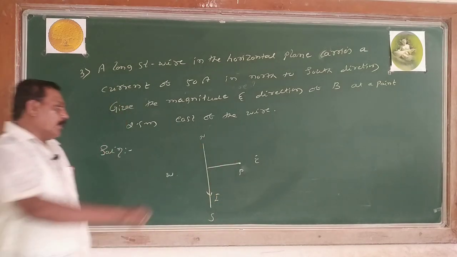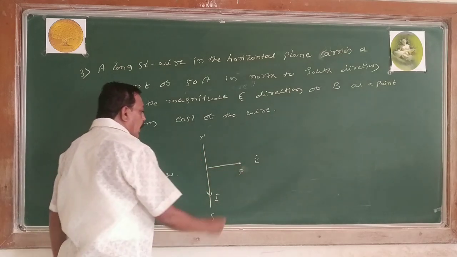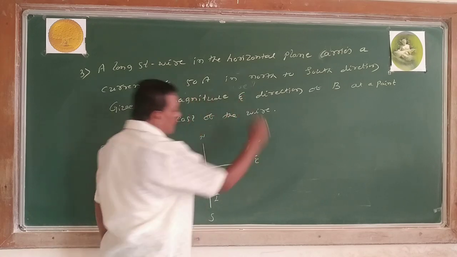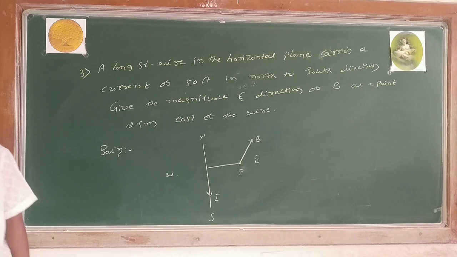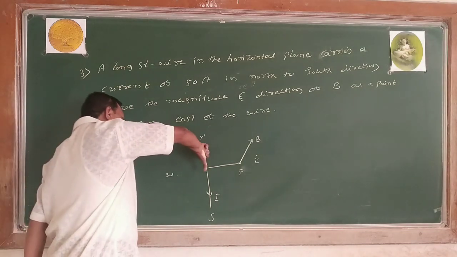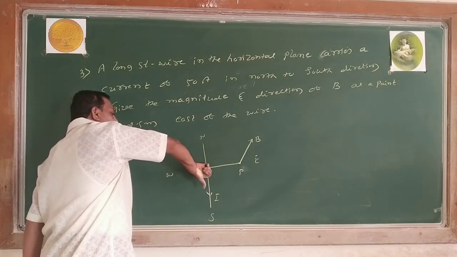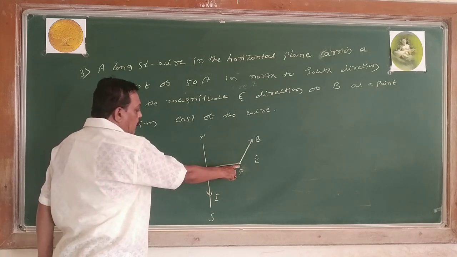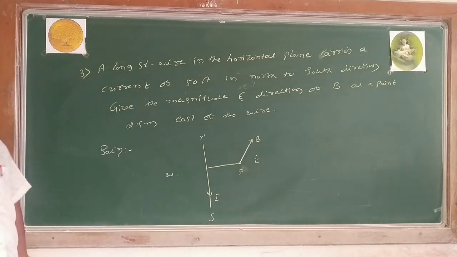When the current is downwards, the direction of the magnetic field is perpendicular to the point and it is away from the observer. It is out of the plane of the paper, away from the observer, when the current is moving downwards according to the right hand thumb rule. So current is downwards, the direction of the magnetic field is perpendicular to the point and it is away from the observer or out of the plane of the paper. Our aim is to calculate this magnetic field.